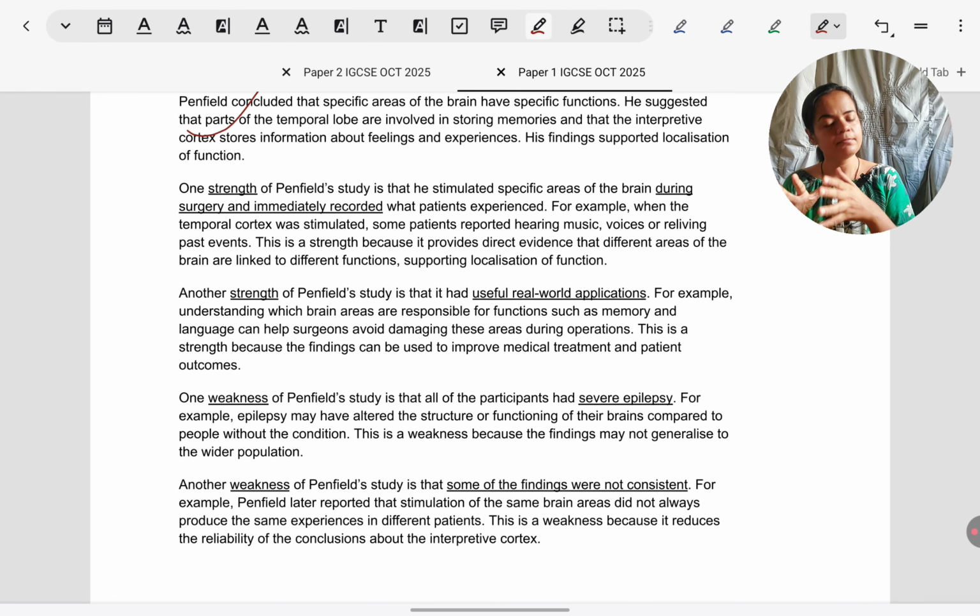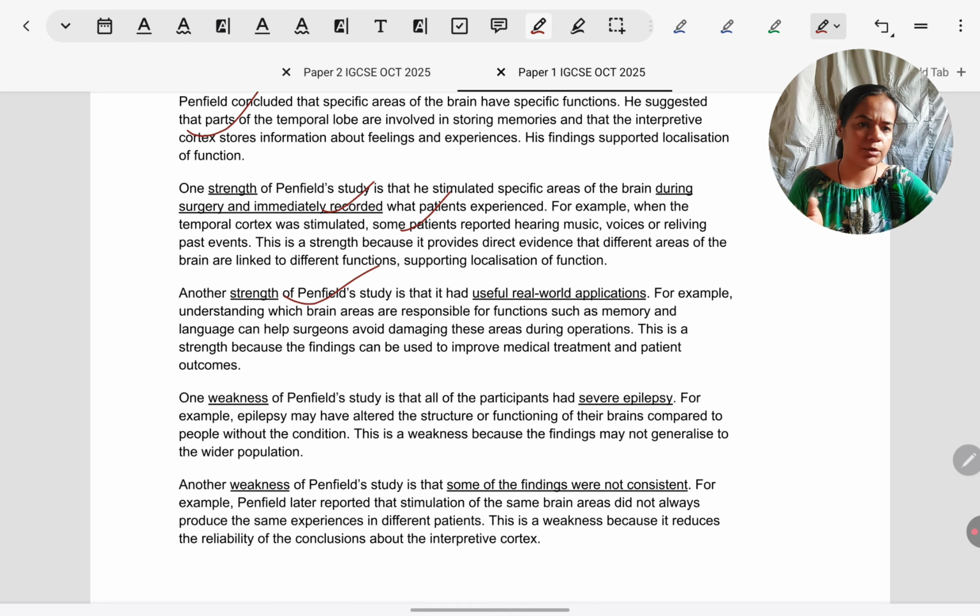AO3, a strength can be that while doing surgery, he recorded brain activity. Immediate recording of activity increases validity because it's direct evidence of changes in the brain. You can compare with post-mortem also. Another strength, especially if you're taking a depth approach, you want to take selective points but you want to write a lot, then compare with post-mortem or slower scanning methods like EEG versus live surgery and seeing how people's brain is responding. Okay, another strength is real world application.